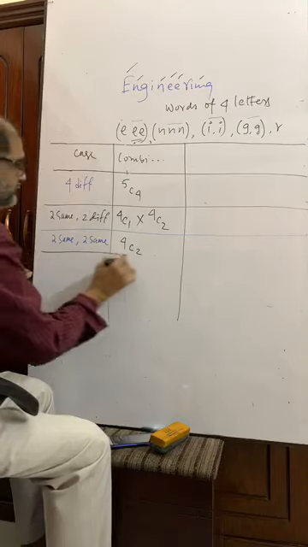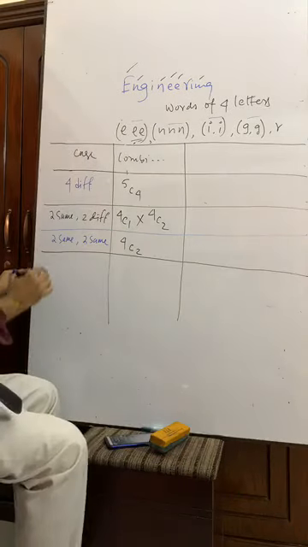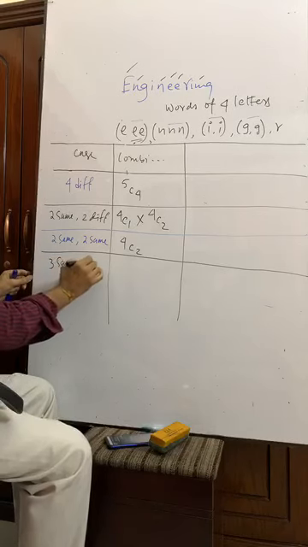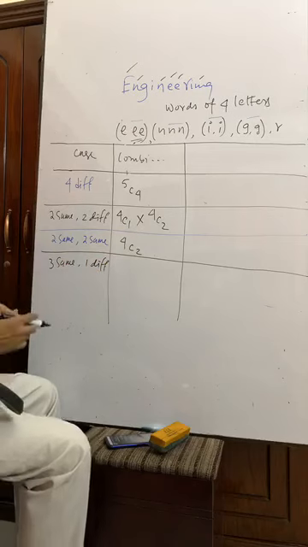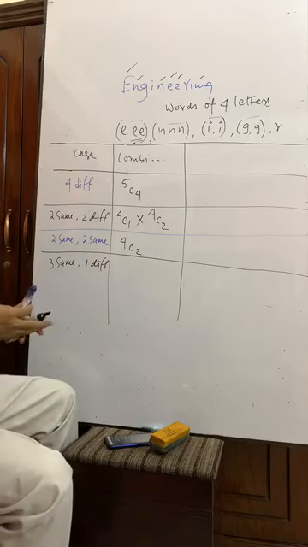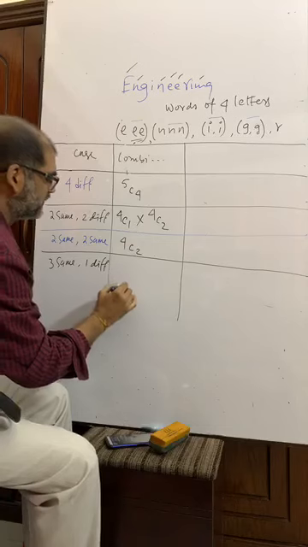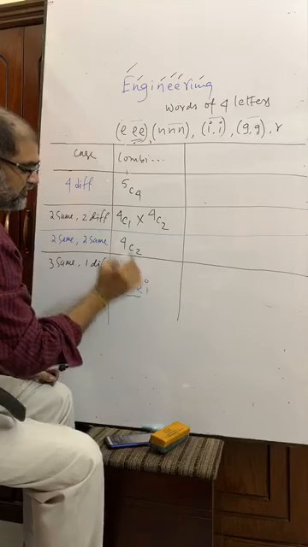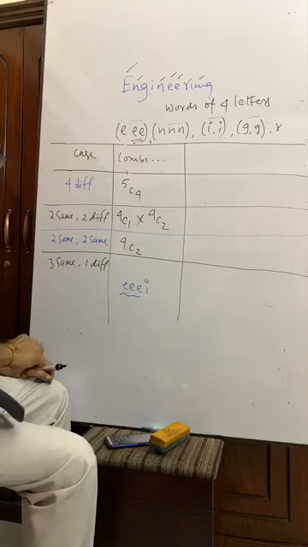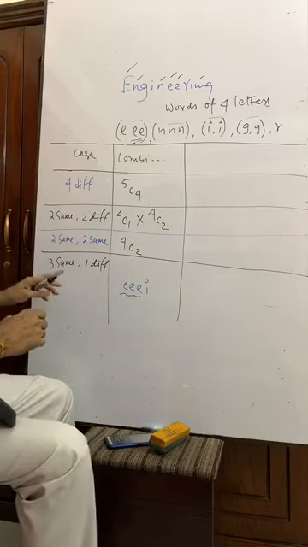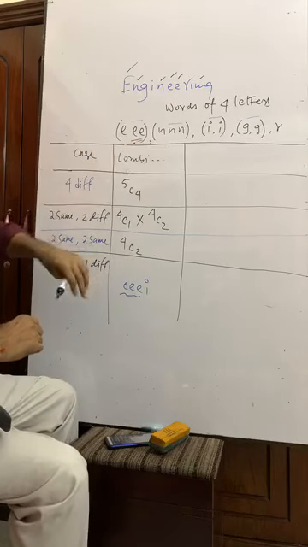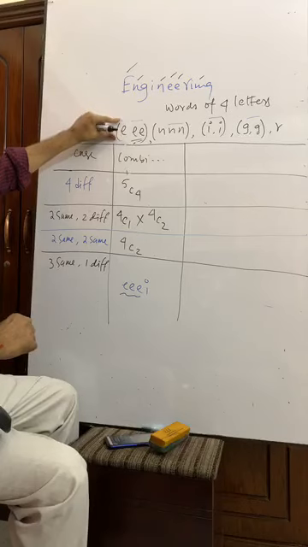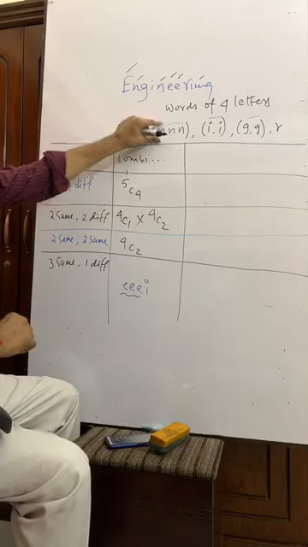Now, another option is left yet. 3 same, 1 different. What is meant by this? 3 same means, suppose, triple E and this I. These three are same and this I is different here. So how many groups of three same letters are there? 1, 2. Have you seen? Group of three same letters, second group of three same letters.